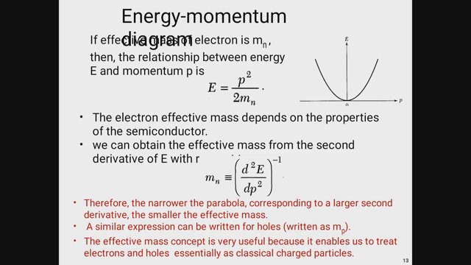We can obtain the effective mass from the second derivative of E with respect to p: mn is equal to 1 by d2E by dp square. Therefore, the narrower the parabola, corresponding to a larger second derivative, the smaller the effective mass.